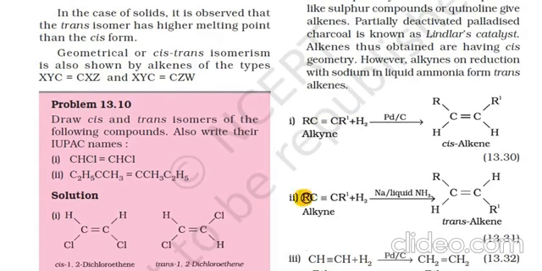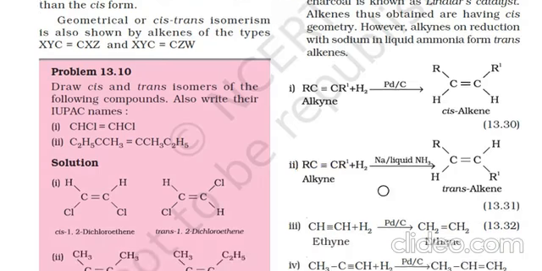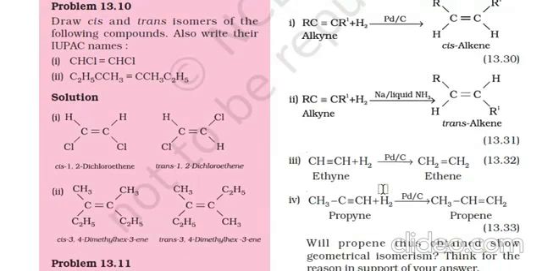For producing trans-alkenes, alkynes are hydrogenated in the presence of sodium or lithium in liquid ammonia. It produces trans-alkenes.